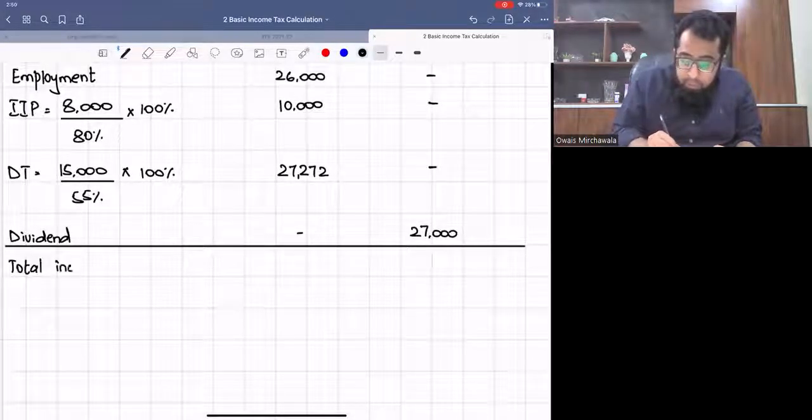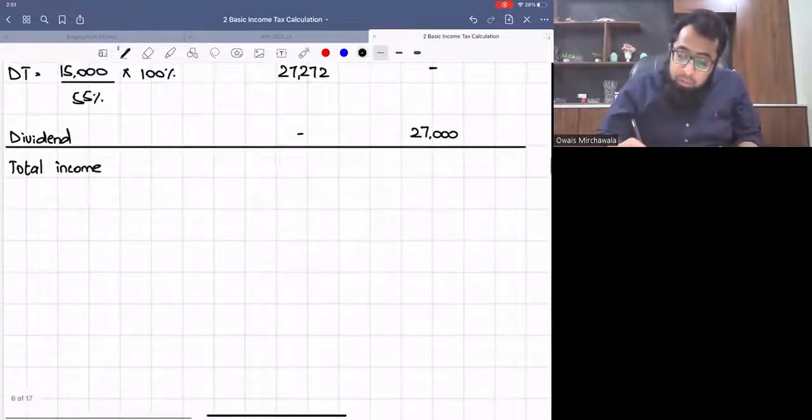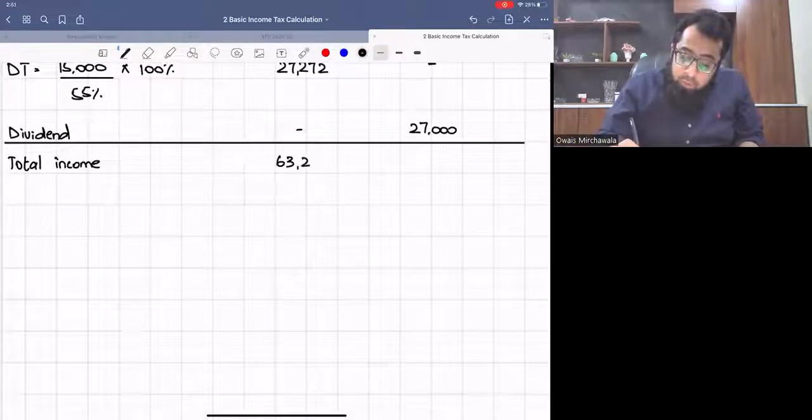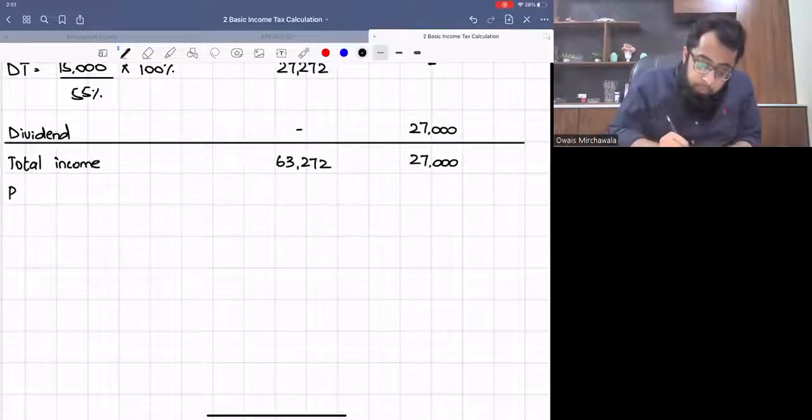If we add up all of them, this will give us the total income: 26,000 plus 10,000 plus 27,272. So it's 63,272, and this is 27,000. Now we will deduct the personal allowance from here.